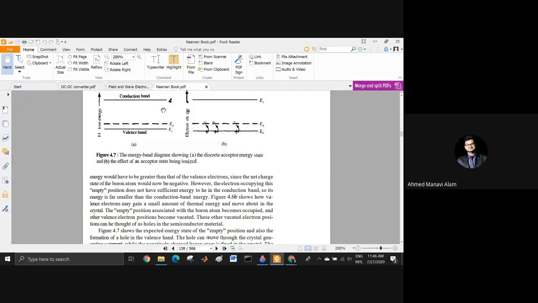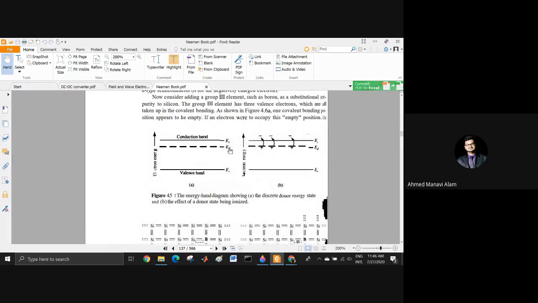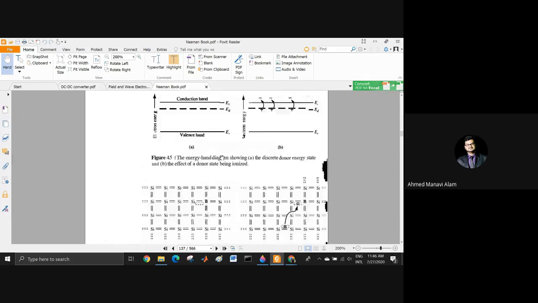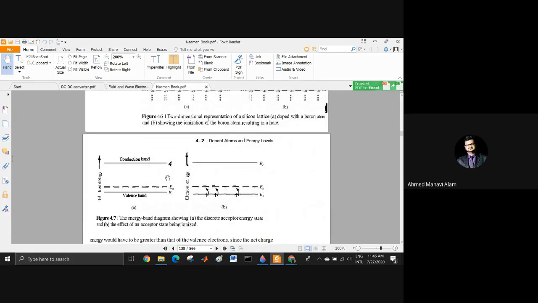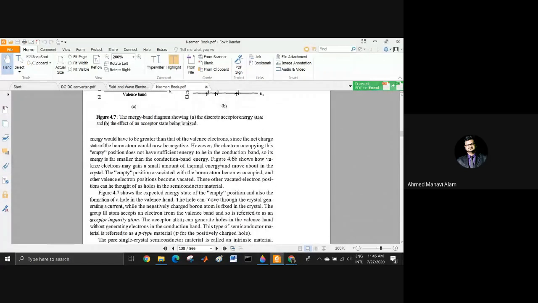So it is very much less than the conduction band, but the acceptor energy level is slightly greater than the valence band. And here, the donor level is slightly less than the conduction band and much greater than the valence band. Just remember this term. There is no variation. There are only two variations, N-type and P-type. So you don't have to understand or remember tons of graphs. These two graphs are very important, and you need to remember them.